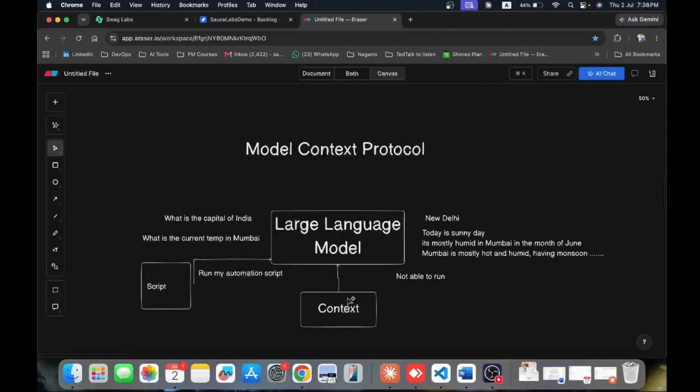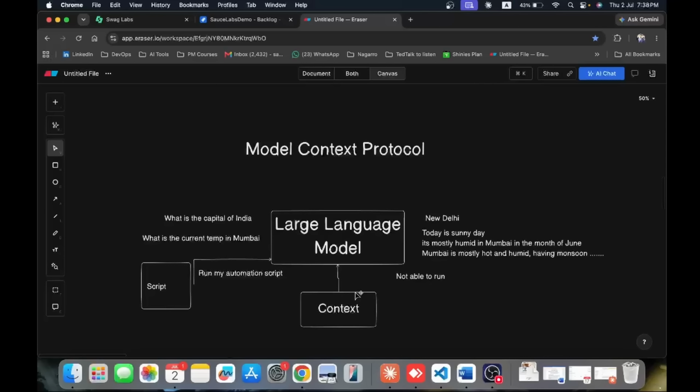If we are able to provide this context, there are a lot of tasks which would be easier to perform. Like if I'm providing the context of some weather forecast application, I would be able to get the right temperature, instead of a hallucinated answer. If I'm providing the context of some automation tool, maybe Playwright, Selenium, Rest Assured, or anything, I would be able to not only write my script but also do the execution as well.